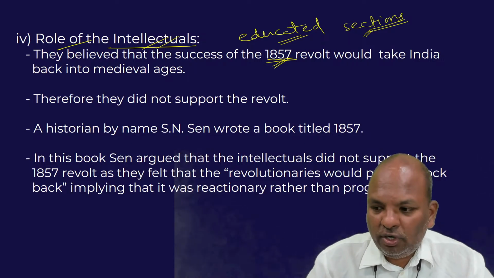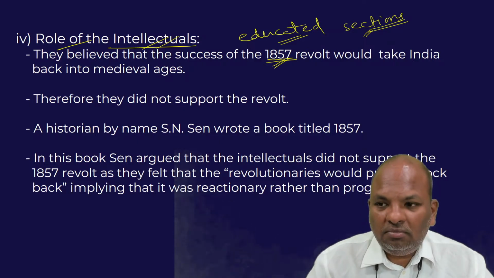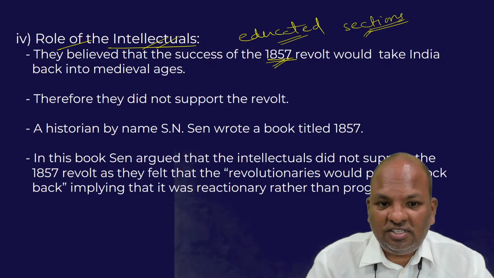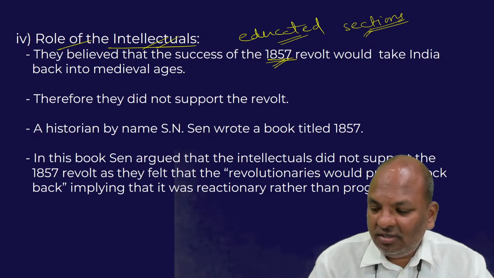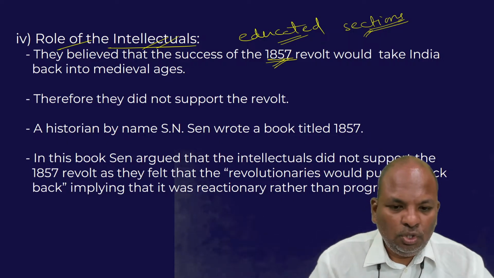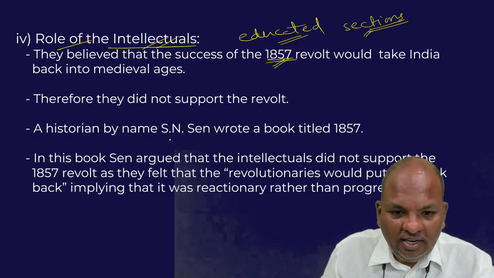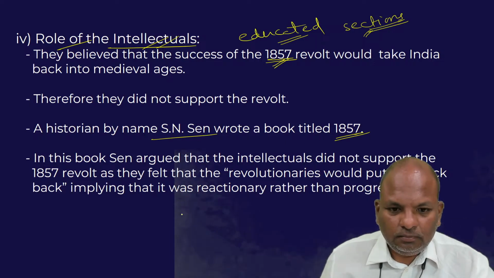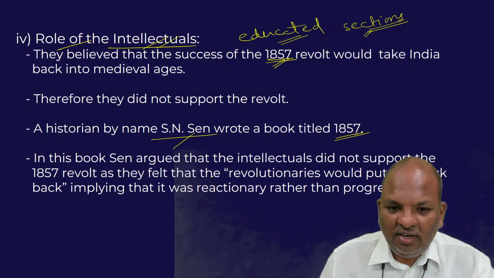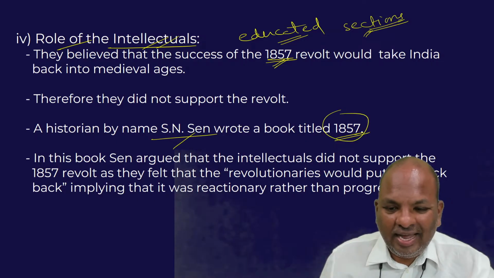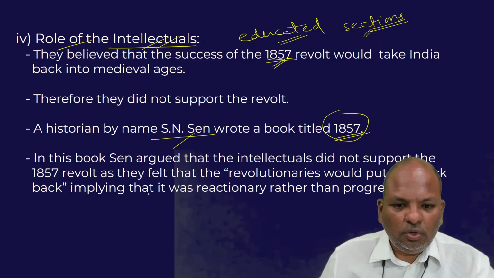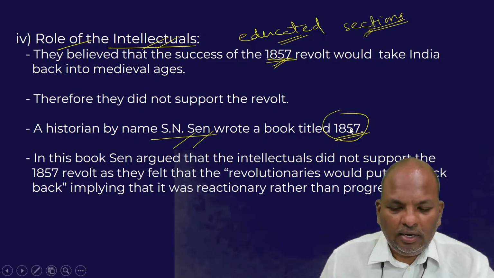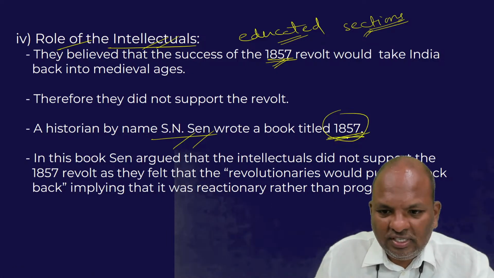For any revolt to succeed, support from different sections of the society is a must. But in this case, the educated sections largely sided with the British. There is a historian by name S.N. Sen who wrote a book known as 1857. S.N. Sen is a modern day historian. He wrote a book titled 1857. Do not get confused, the title of the book is 1857.